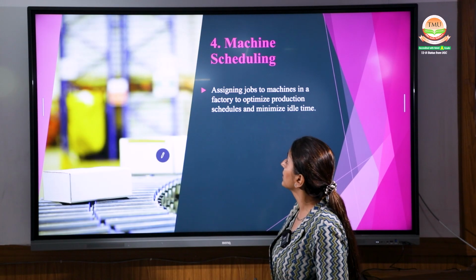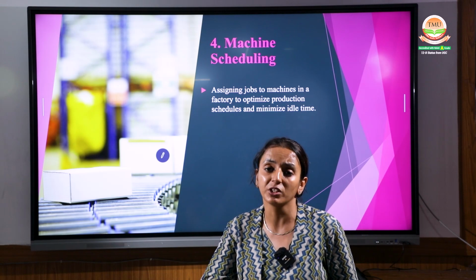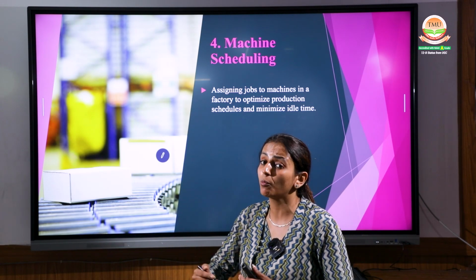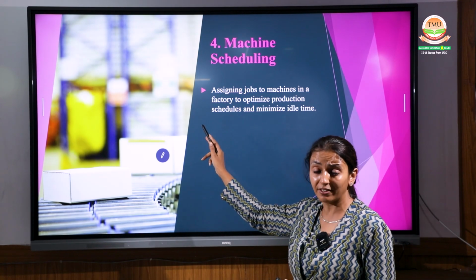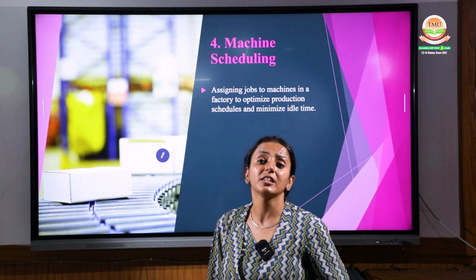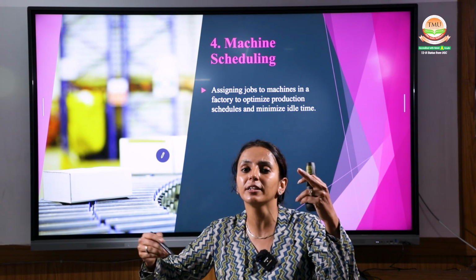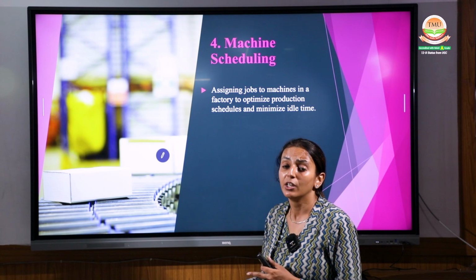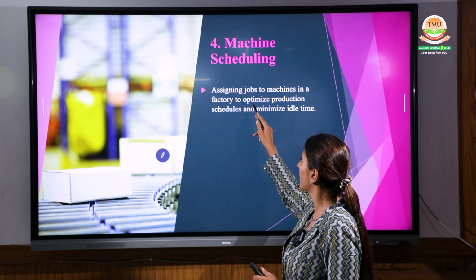Now coming up to the next, that's machine scheduling. Which machine will be used for the process? The first time slot will be given to the machine that can work more effectively. Similarly, assigning jobs to machines in the factory. Yes, in factories this assignment problem is used because we have to schedule the time of the machines. A project should be given to the machine that will do the work in a very efficient, optimum manner.